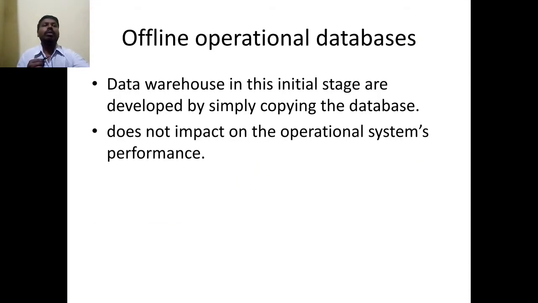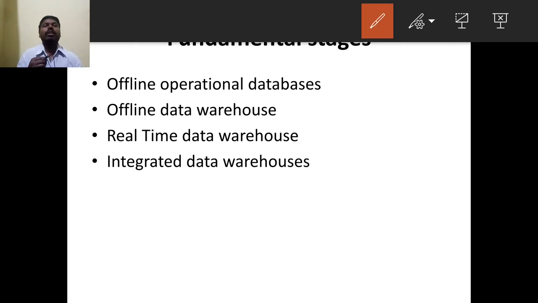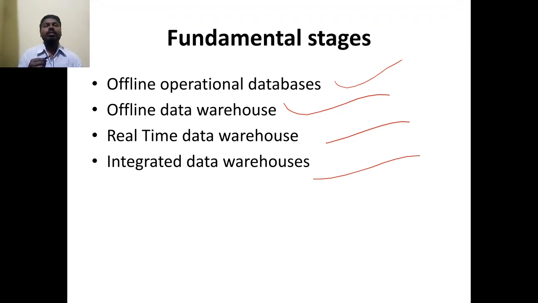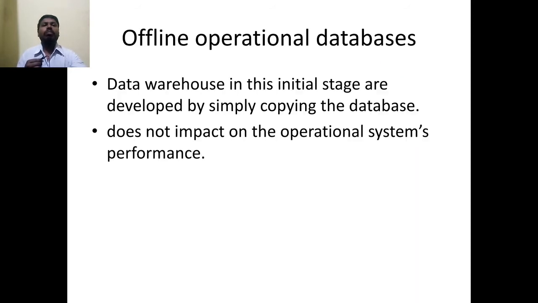Next, fundamental stages. There are four fundamental stages in a data warehouse: offline operational database, offline data warehouse, real-time data warehouse, and integrated data warehouse. We will see them in detail one by one.